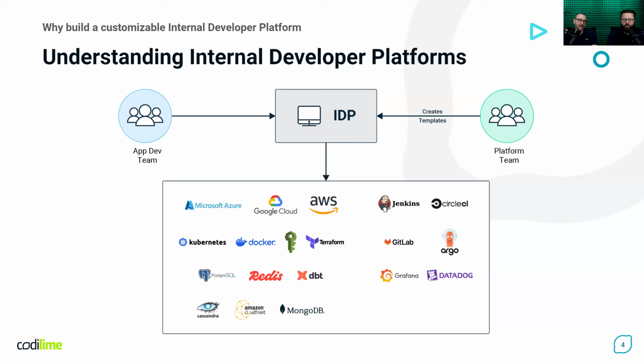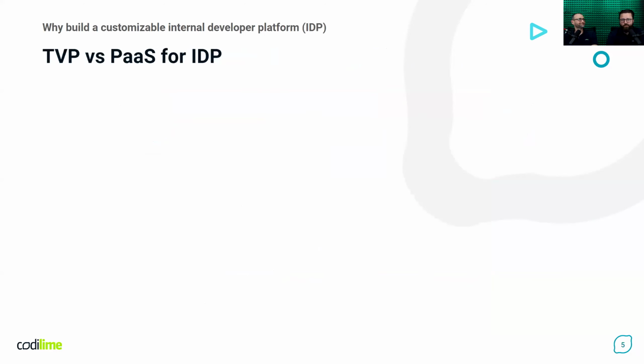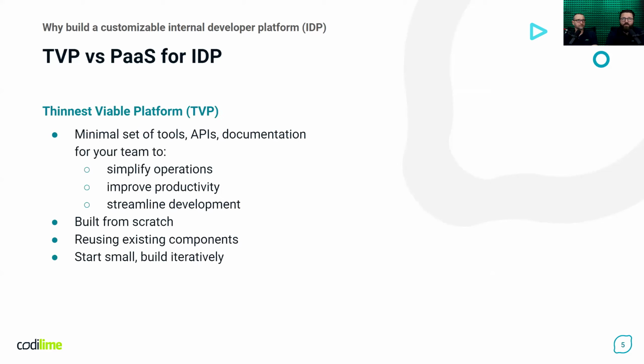So let's see how we approached building IDP in CodeLime. Okay, so we initially did some research into platform engineering, and we can look at building IDP either from the ground up or from existing platforms. So TVP here is a thinnest viable platform.